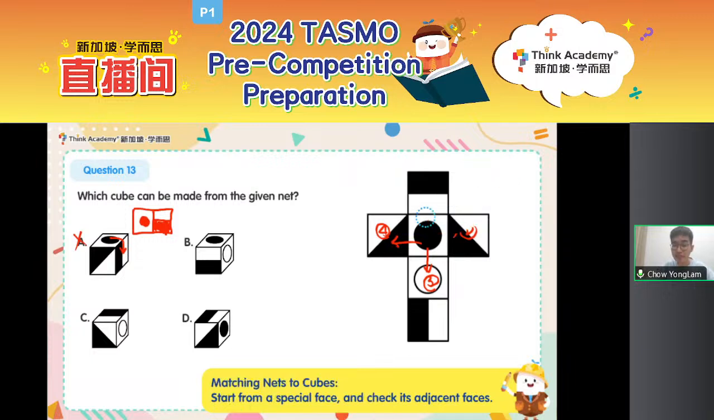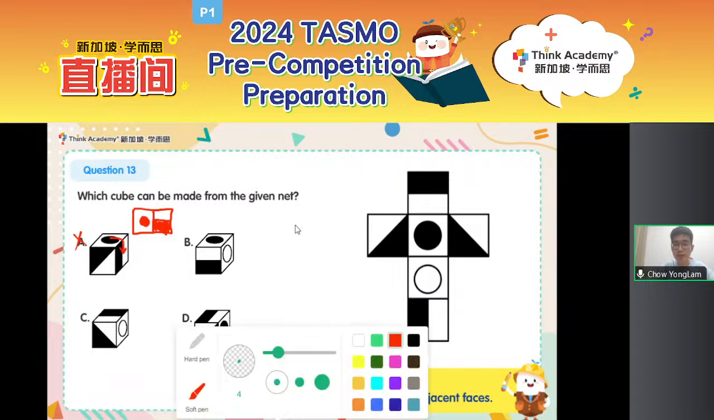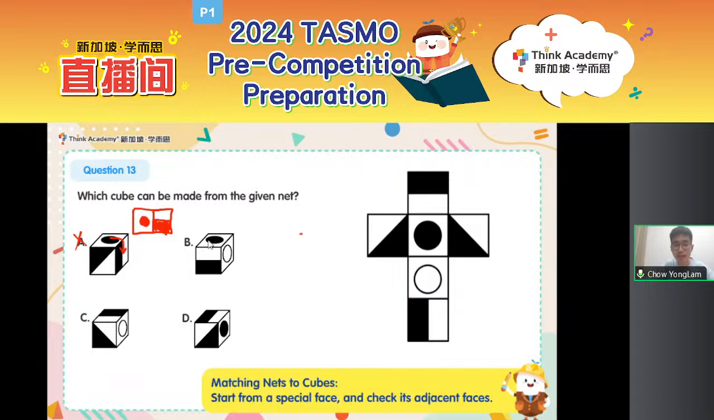Okay, so let me erase everything and we will look at B instead. In B, we have a black circle and a white circle next to each other, like this. Is there a black circle and a white circle in the net? Yes, of course, that is right. They are over here. Black circle on the right, we have the white circle. They are adjacent to each other. So I can see these two adjacent faces.